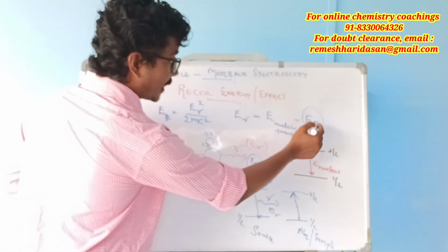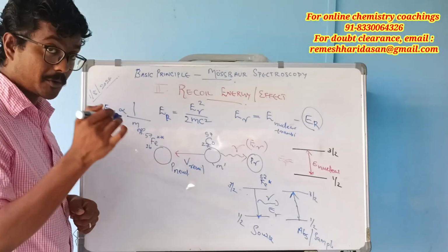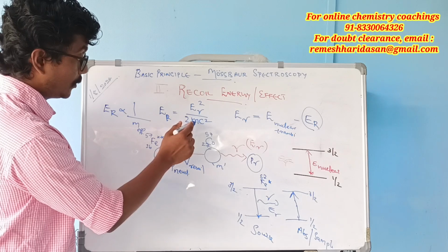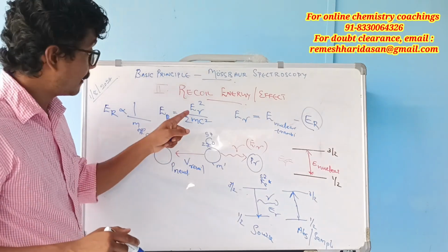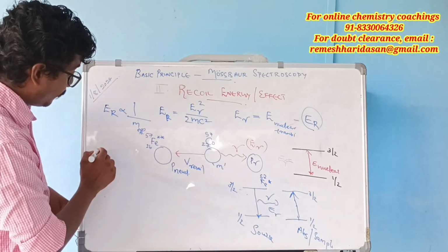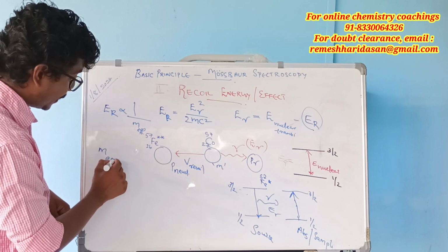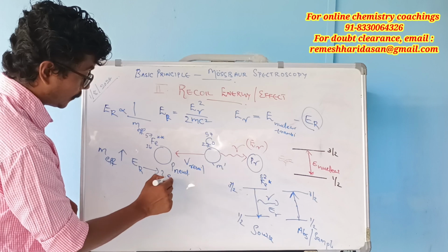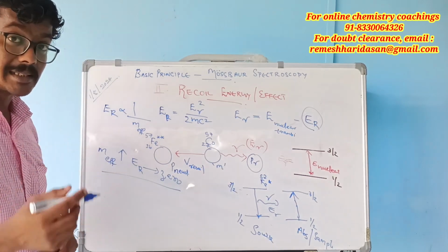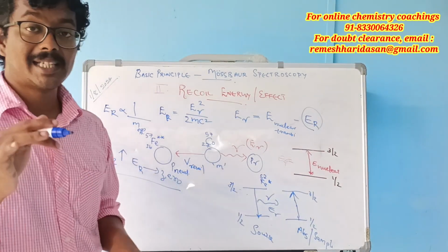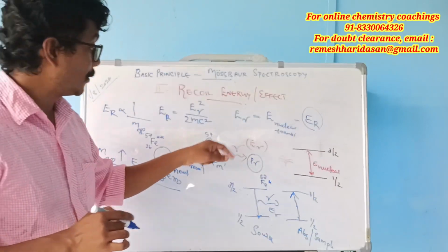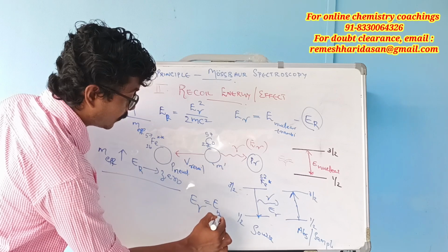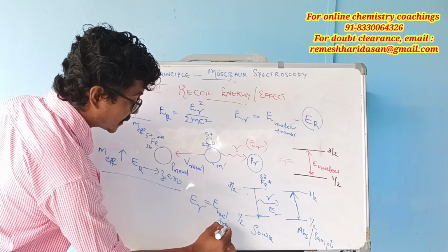In order to reduce the recoil energy, according to this mathematical concept, we have to increase the mass. If the effective mass increases, recoil energy approaches zero. Then the energy of gamma will be equal to the energy of nuclear transition.